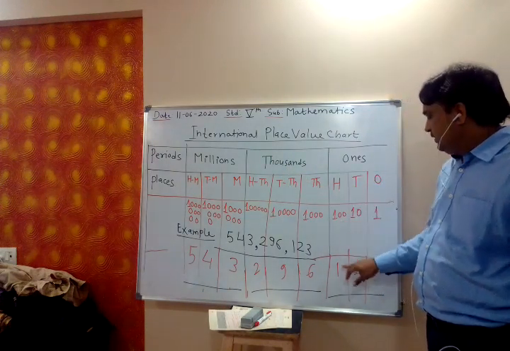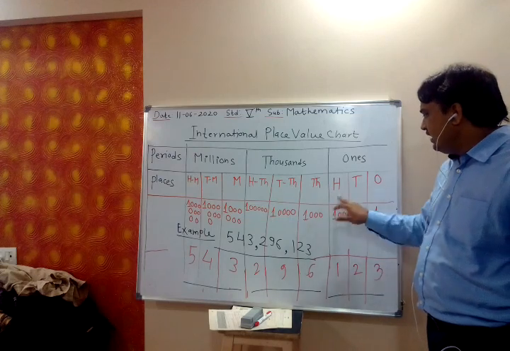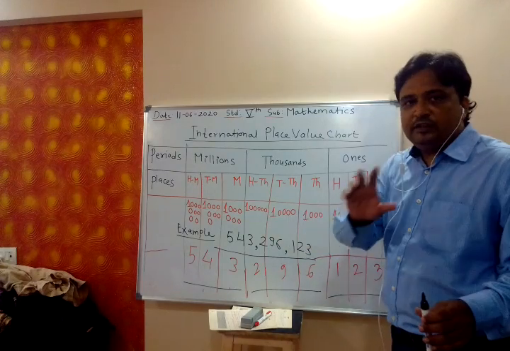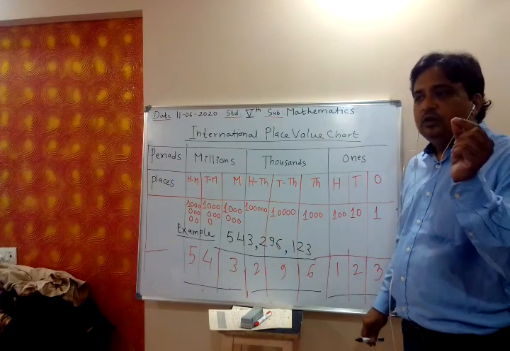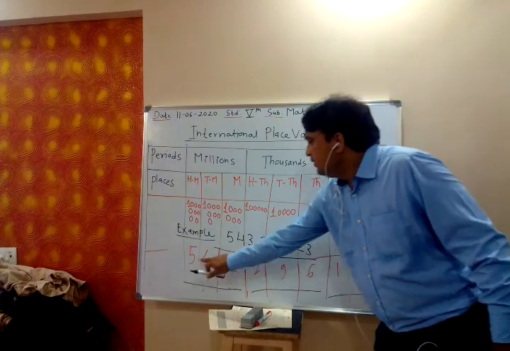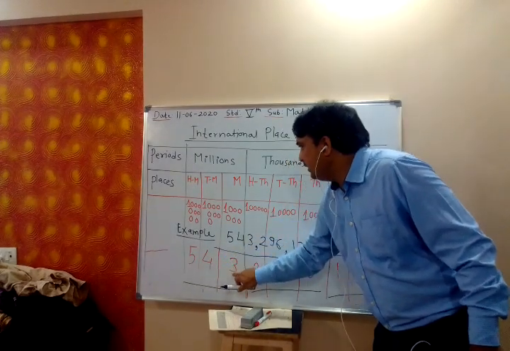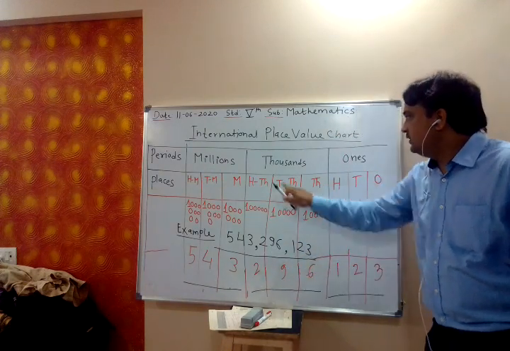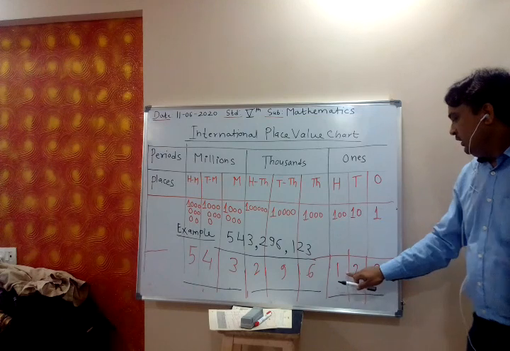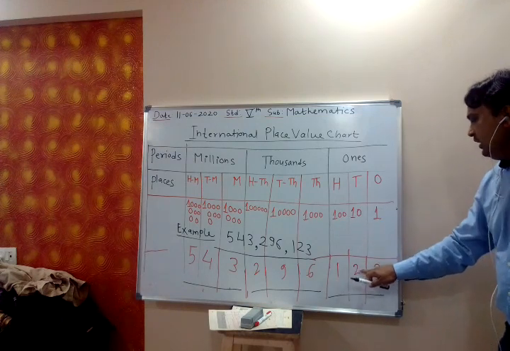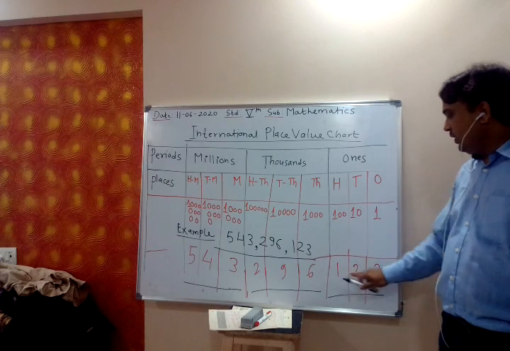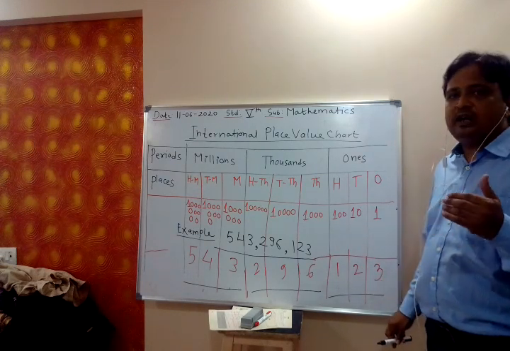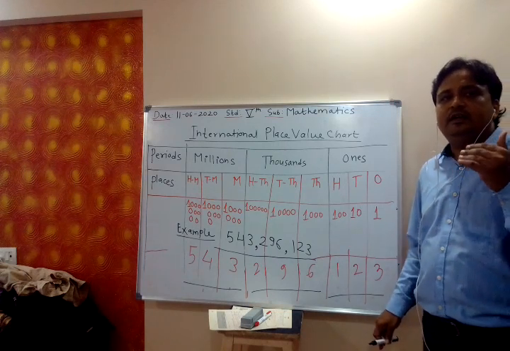And this is 1, 2, 3. 1 is at hundreds position. So this is 123. So this number we read as 543 million 296,000 123. So we use this international place value chart in expressing the larger numbers of 8 digits, 9 digits.